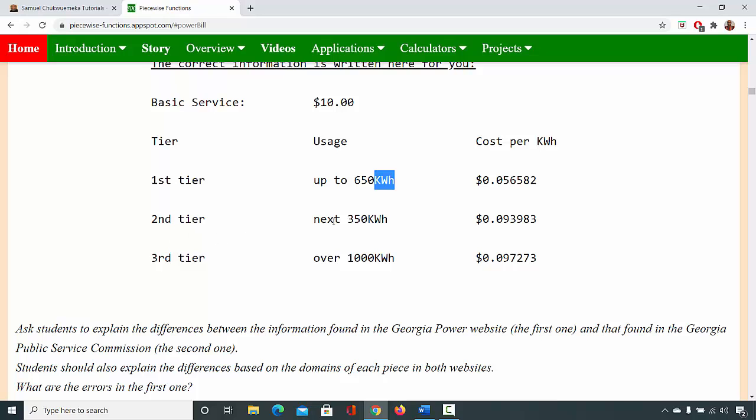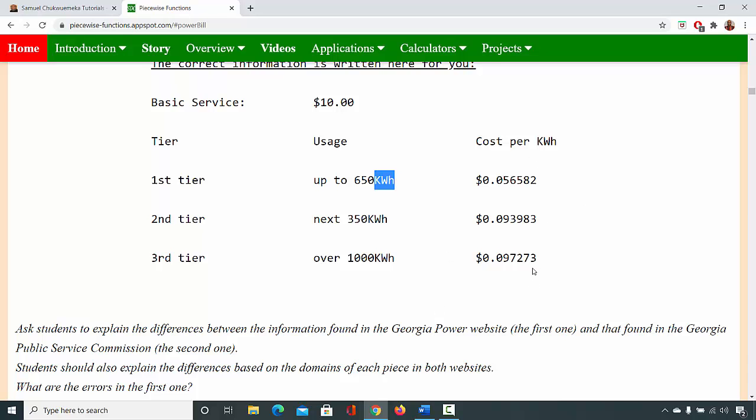The second tier, they said the next 350 kilowatt hour, and that goes for 0.093983 per kilowatt hour. Then any power consumption over 1,000 kilowatt hour falls in the third tier, and that is 0.097273 dollars per kilowatt hour. So it is important that you do not round these numbers, okay? We are going to use them as is. You only round in the final answer, only.